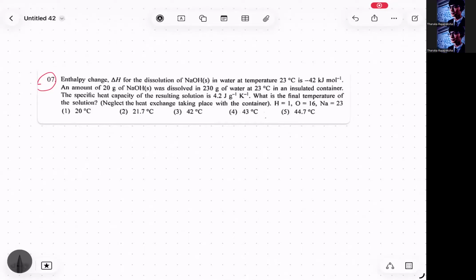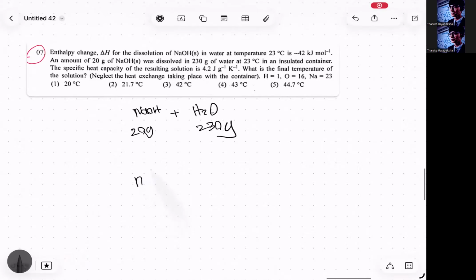Okay. Now here, 20 grams of sodium hydroxide is reacted with water. Now water is 230 grams. First of all, let's calculate the number of moles of each to find the limiting reagent. Now who is going to react and finish first? Number of moles of sodium hydroxide will be 20 grams divided by 40. So sodium is 23 plus 16 plus 1 grams per mole. So that's going to be 0.5.